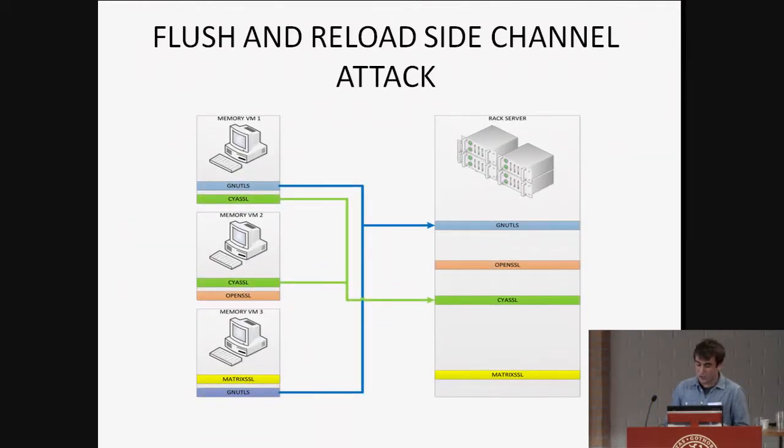So we have an example here in which we have 3 virtual machines. Let's say, for example, virtual machine number 1 and virtual machine number 3. We see they're using GnuTLS as a shared library, and instead of holding 2 copies in the rack server here, we hold only 1 copy, so that both of them are using the same physical memory.